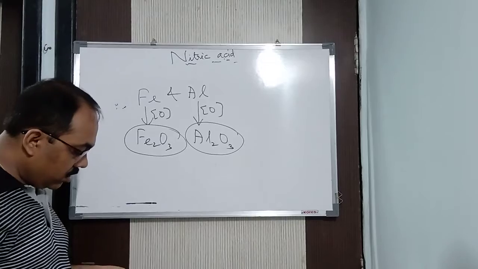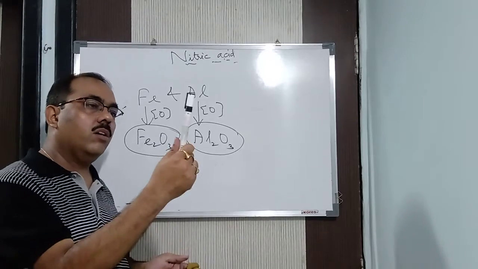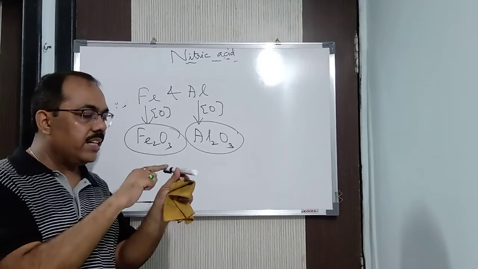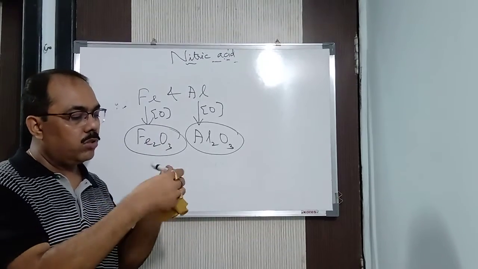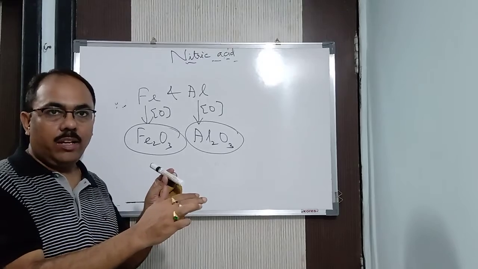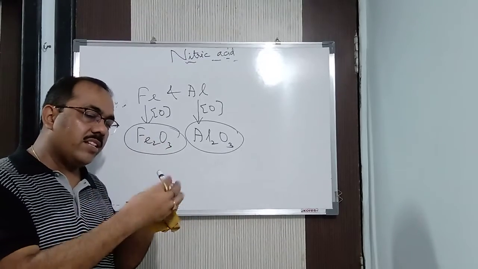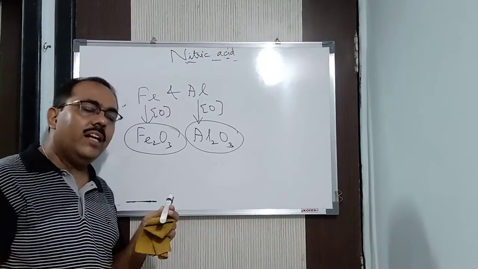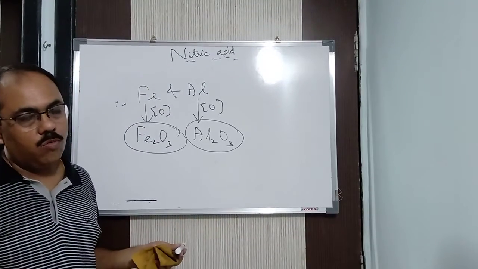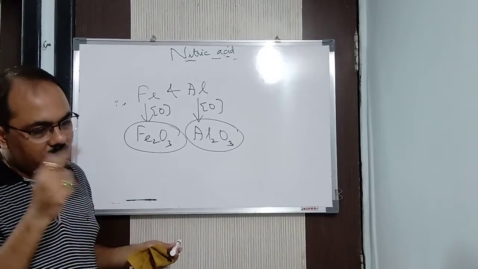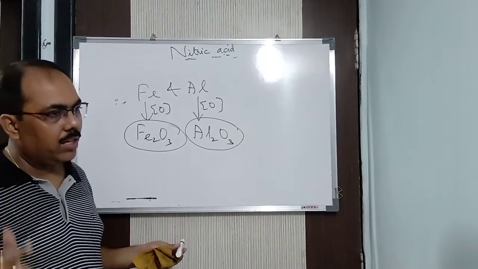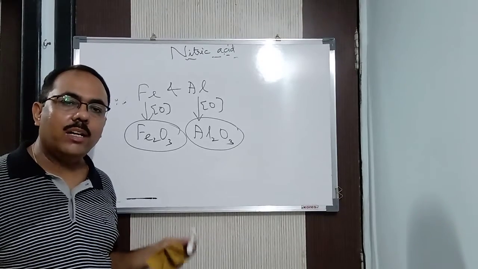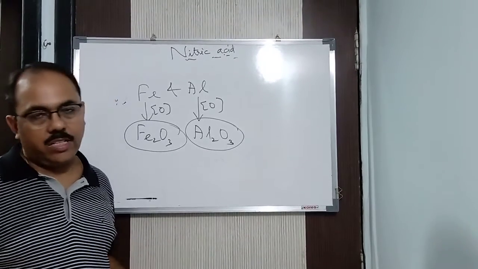Now, think of this as an iron rod. When it reacts with nitric acid, what does it form? It forms ferric oxide, which settles over the surface of iron throughout. Now when this ferric oxide settles over the surface of iron, will the iron react further with nitric acid? No. Why? Because iron reacts with nitric acid to form nitrate, water and nitrogen dioxide, but ferric oxide does not react with nitric acid to form them.